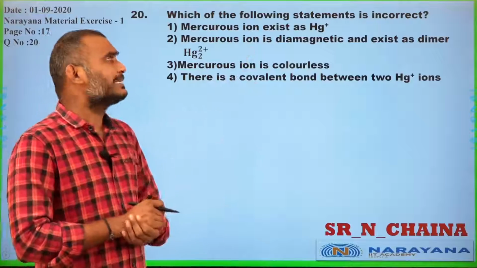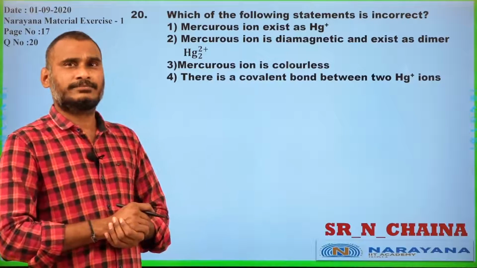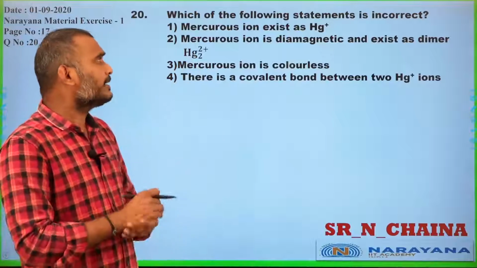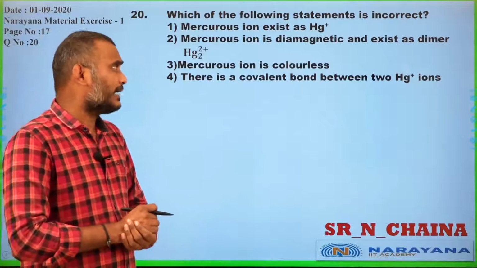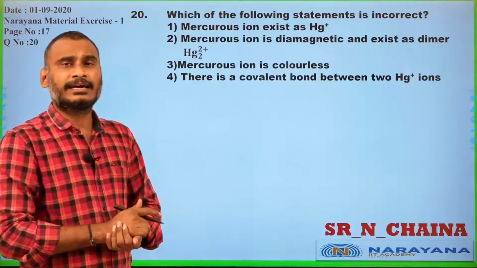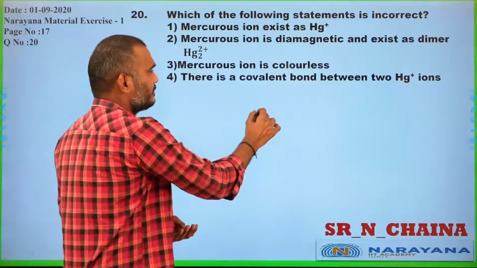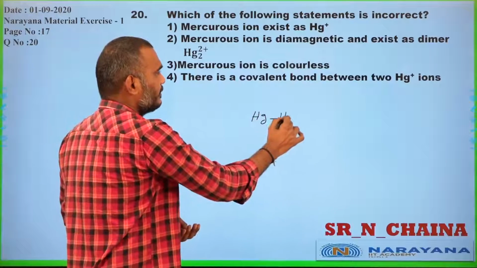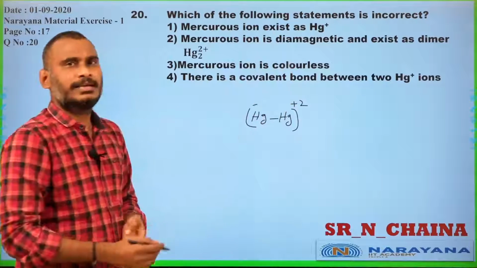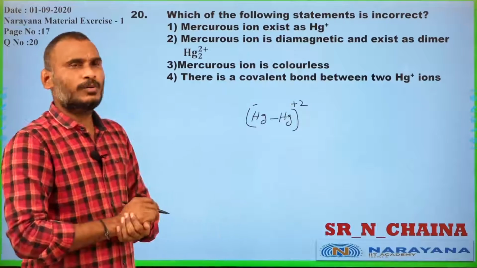Mercurous ion exists as Hg+. Is it correct? Let us see some more options also. Mercurous ion is diamagnetic and exists as a dimer. Yes, that is the correct one. It exists as Hg2 2+.